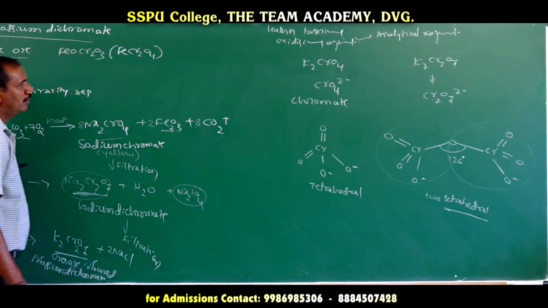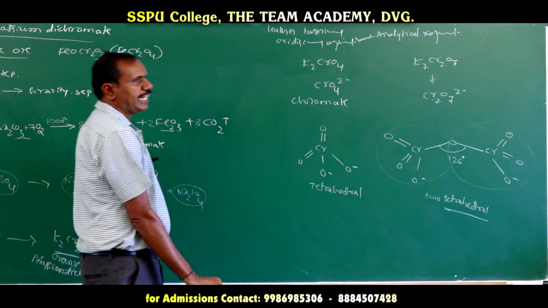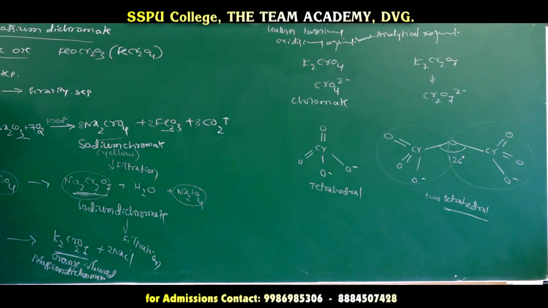Okay. Now, so we will go for the oxidizing property of dichromate ion, K2Cr2O7. Okay.